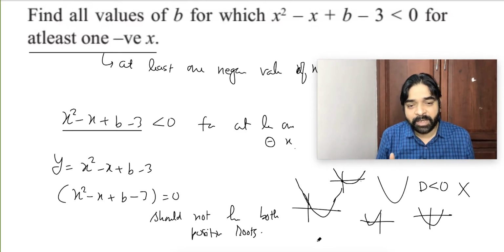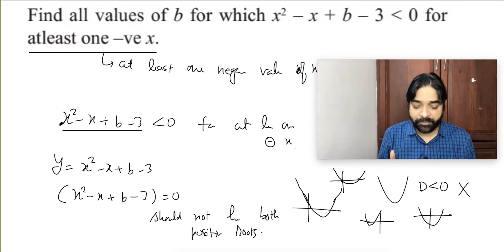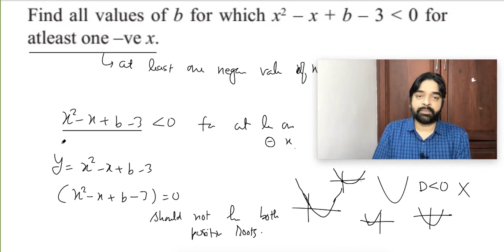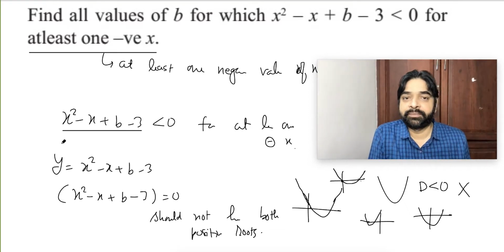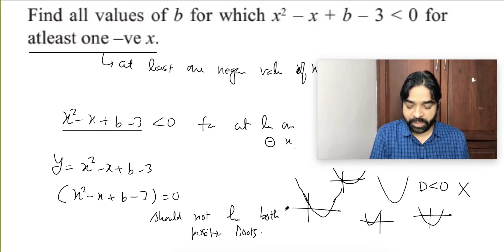Why, sir, this way only? Why not this way? Because the coefficient of x square is already positive. Are you getting my point? Are you able to understand the point? So, this situation,